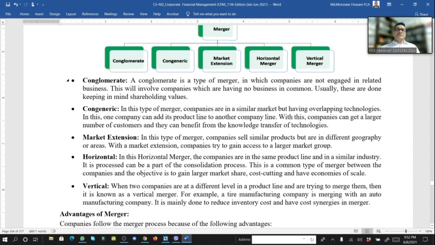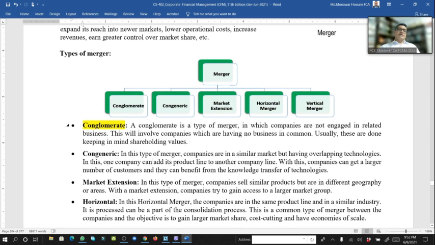Here is the picture. Types of merger. There are 1, 2, 3, 4, 5 types here. Some mergers are horizontal, some are vertical, some are conglomerate, etc. Different types of merger. All mergers are here.